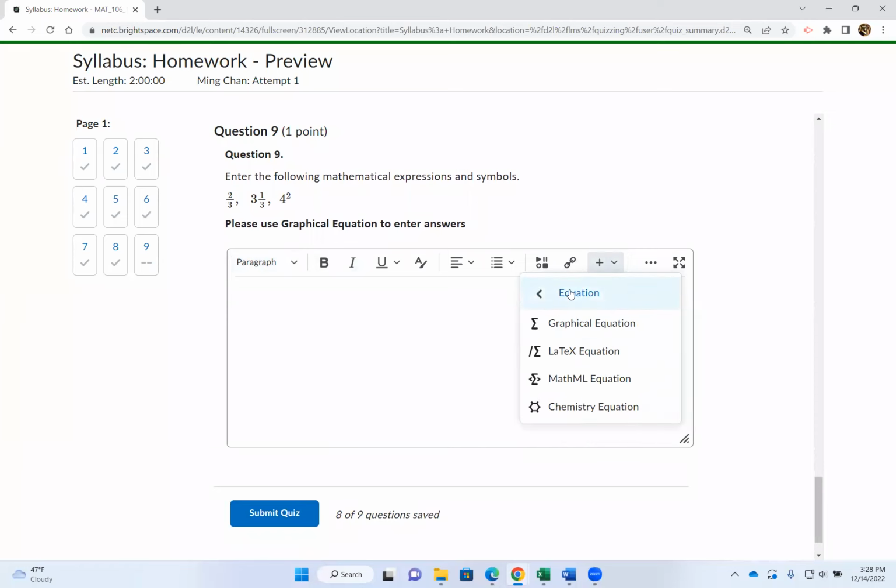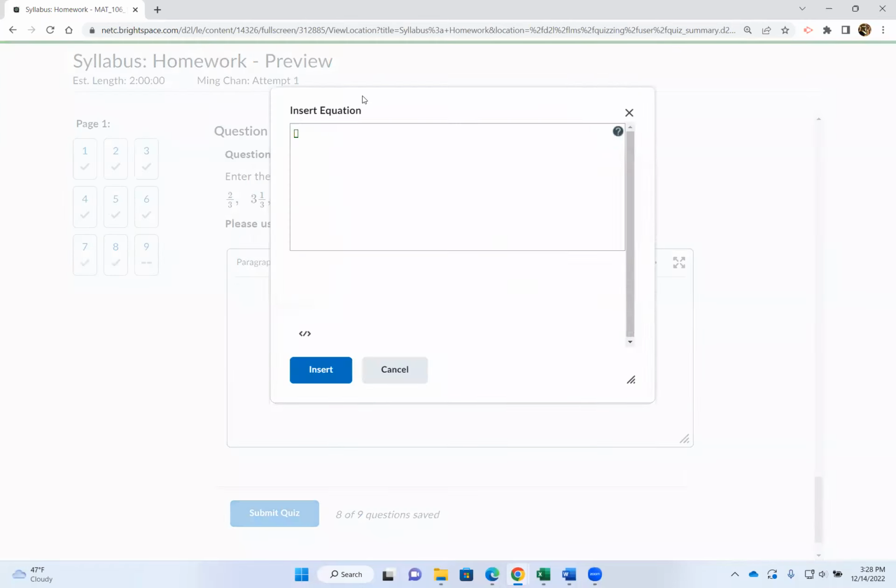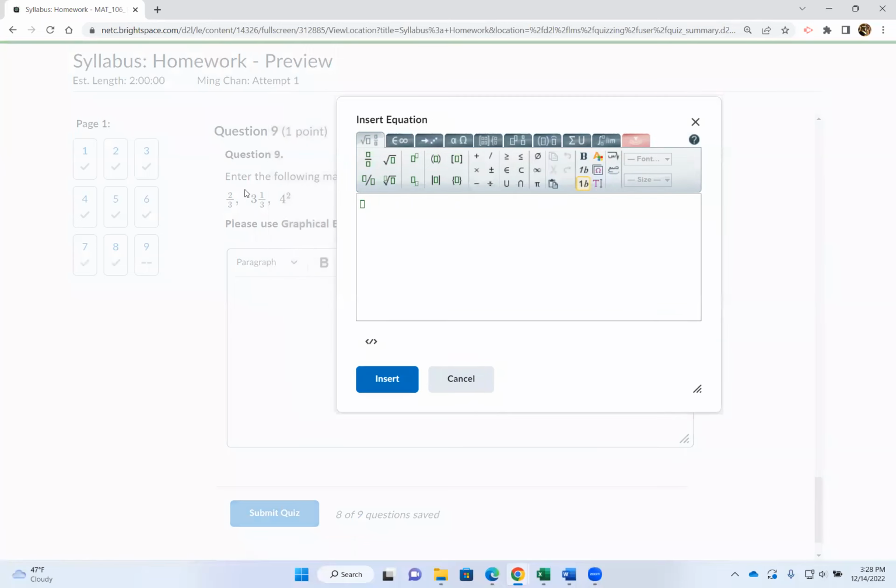All right. Plus sign, equation, graphical equation. Okay, 2/3. For the fraction bar, do not use a slash. Use the fraction bar right here. Type 2, and we'll click down here, or use the down arrow key. Either way, up and down arrow key. Then 3. The cursor is beside the 3, so click right next to the fraction, or use the right arrow key on the keyboard to put the cursor right next to the fraction. Comma, space, 3 1/3, a mixed number.